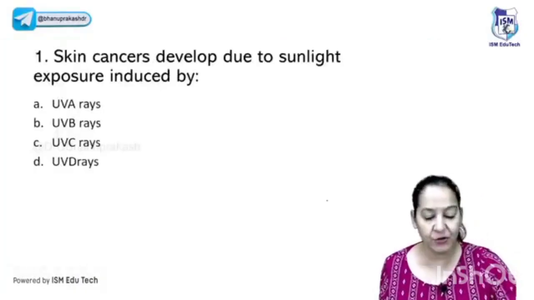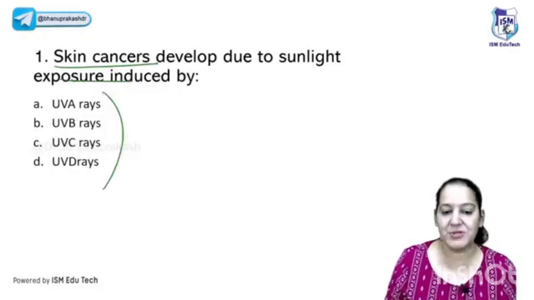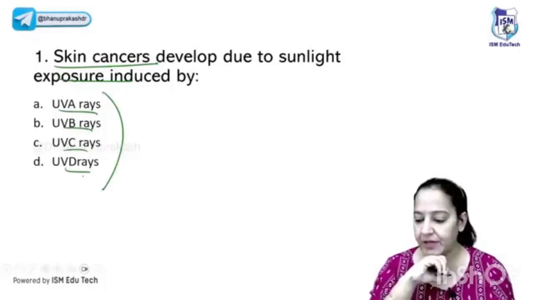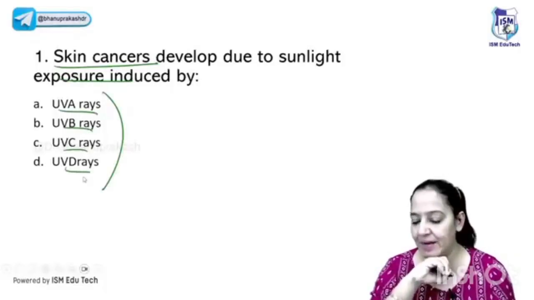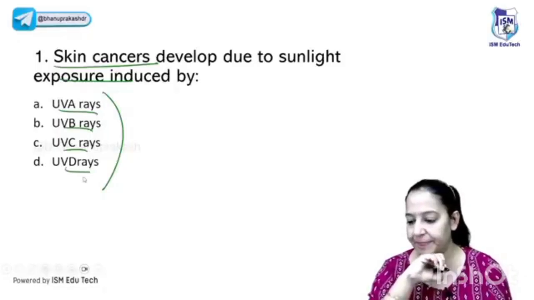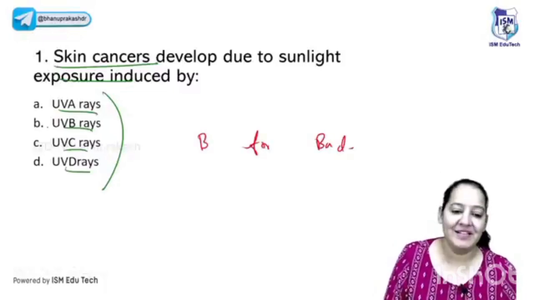Okay, we will solve some questions if you answer very fast. I don't have time. So the first question is in front of you. Skin cancers due to sunlight exposure are induced by UVA, B, C, D. Which UV causes skin cancer? I told you very specifically which UV is bad. You have to tell me which UV is bad. There is a little bit of delay, so I will wait for your answers. I guess you all are right. B for bad. Absolutely right. So UVB is bad.